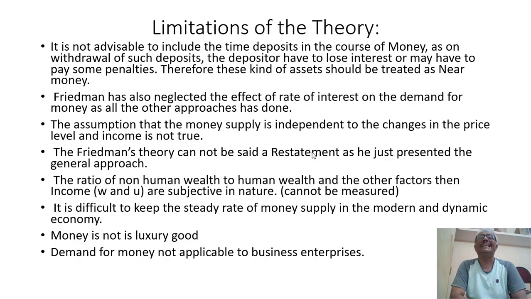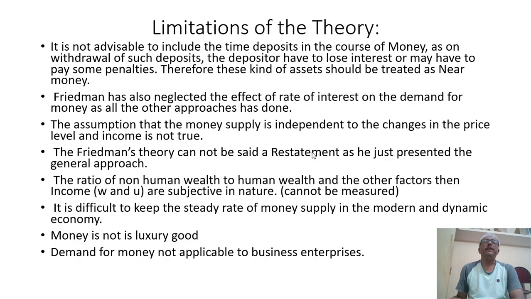Friedman also neglected the effect of the rate of interest on the demand for money. He has neglected the rate of interest on demand for money. That is one of the serious limitations. The assumption that money supply is independent is also a limitation; money supply cannot be independent.